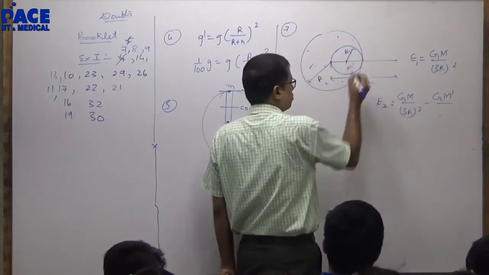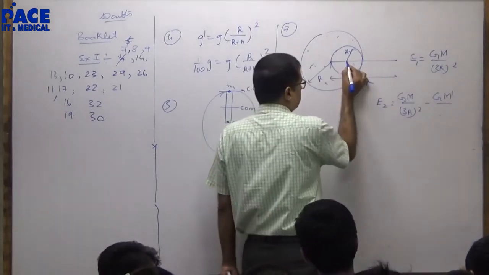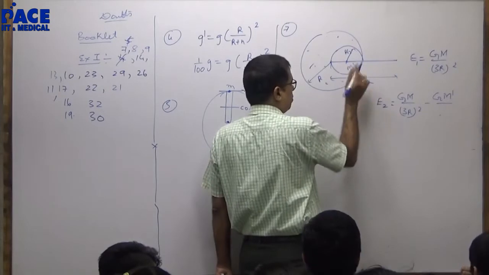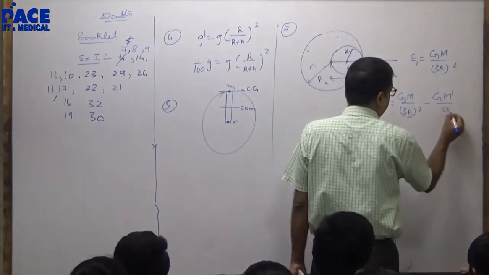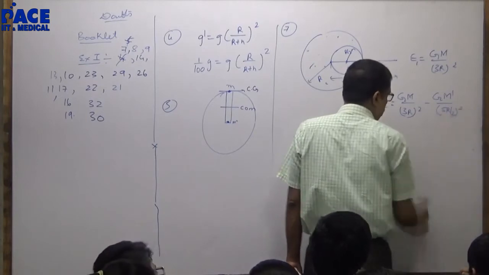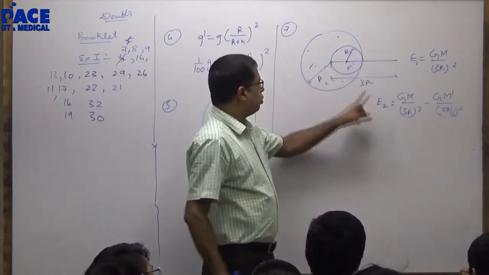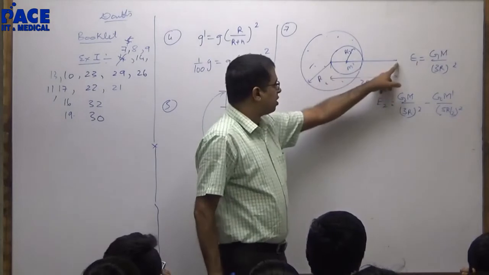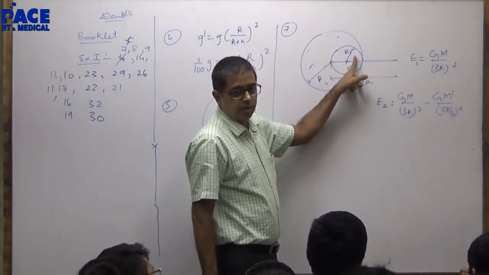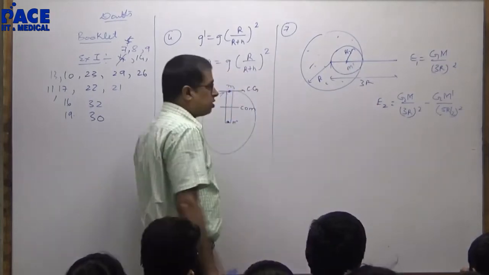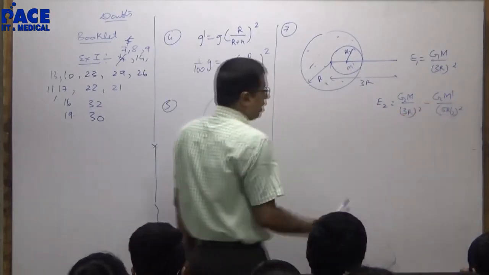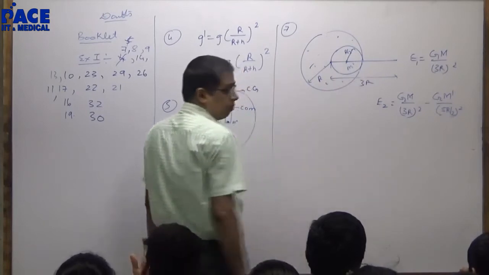M dash is the mass of this. M dash by this distance, which will be 3r minus r by 2. This will be 5r by 2 whole square. E2 will be the total mass field here minus the field because of this sphere removed. Now he wants the ratio of these two. Substitute M dash properly. M dash is the mass of the removed part.